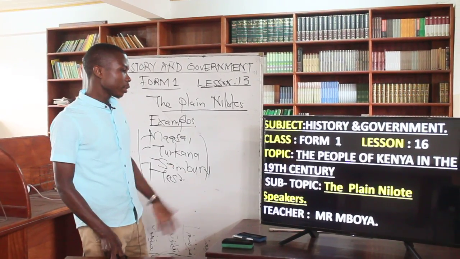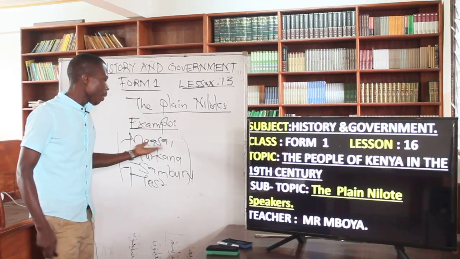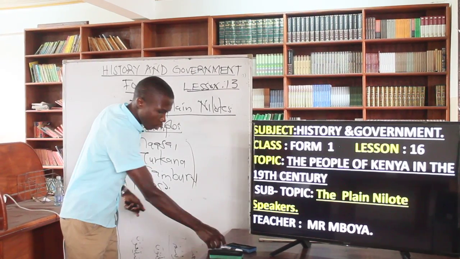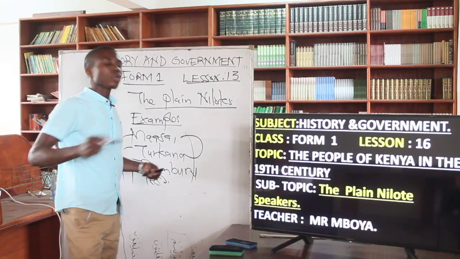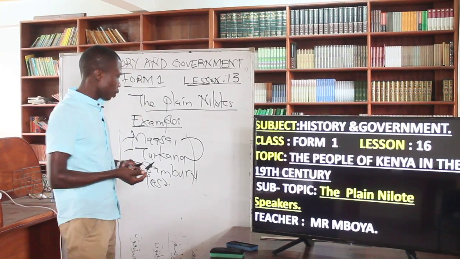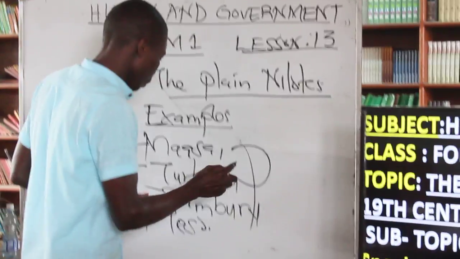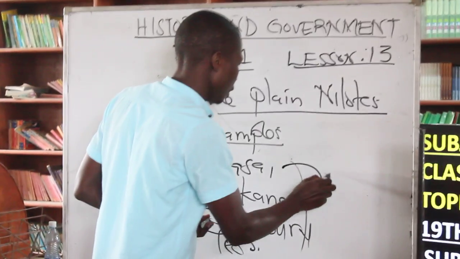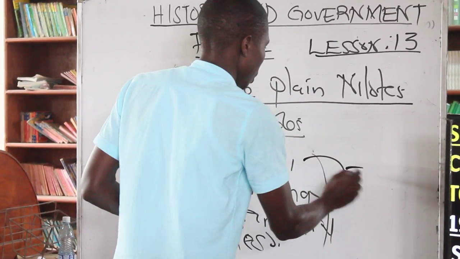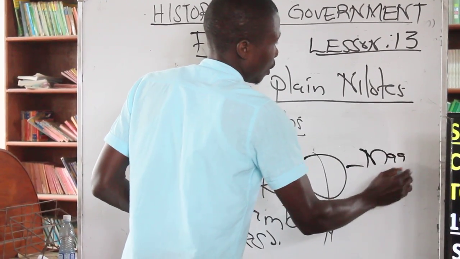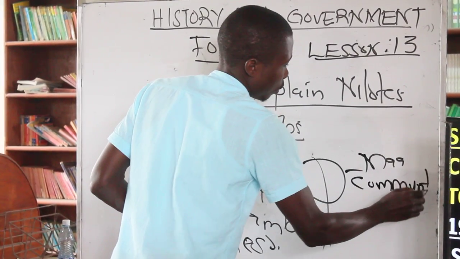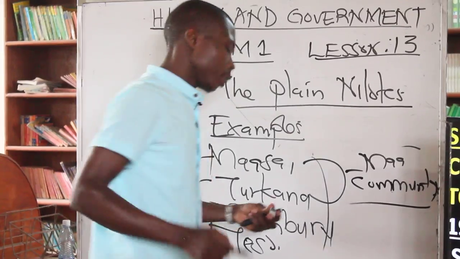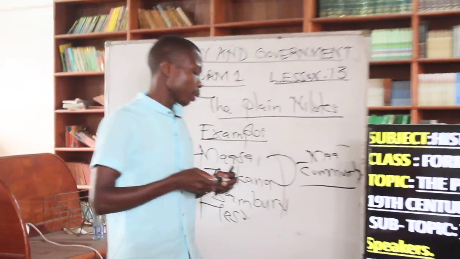So if you ask this, it's easy. The Ma, and I say that the Ma community, sometimes the question will ask you, among the plain Nilots, give the two Ma community. Ma community you have got the Masai and Samburu in Kenya. Ma community in Kenya, those are the plain Nilots.